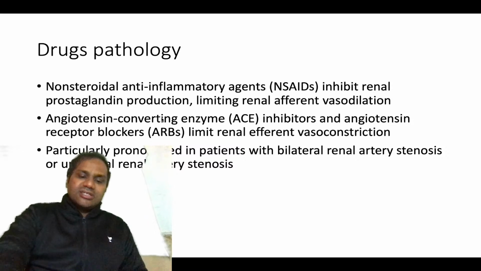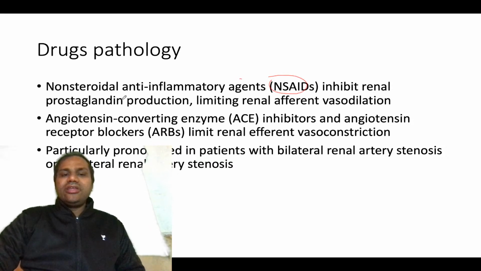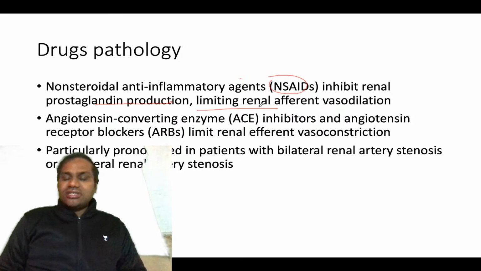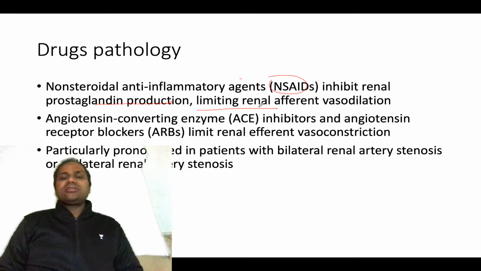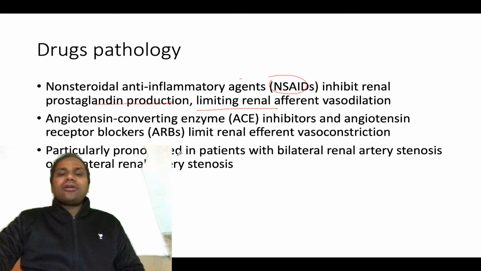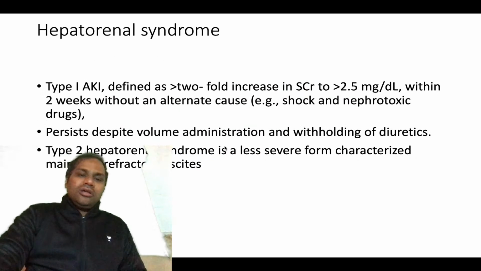And drugs, basically drugs are associated with NSAIDs. Okay, so these NSAIDs inhibit prostaglandin production and hence limit renal arterial vasodilation. ACE inhibitors and angiotensin receptor blockers limit renal efferent vasoconstriction, particularly pronounced in patients with bilateral renal artery stenosis or unilateral renal arterial stenosis.